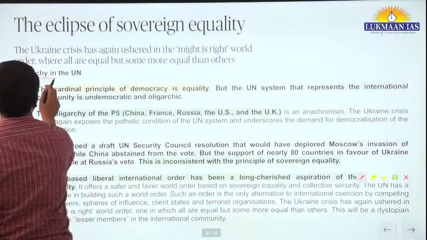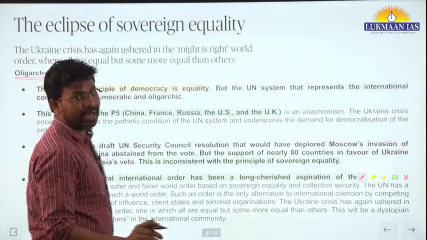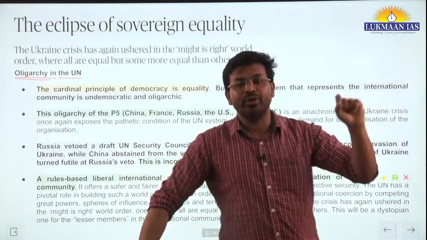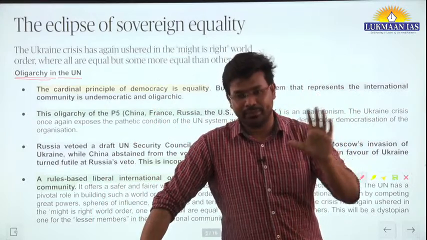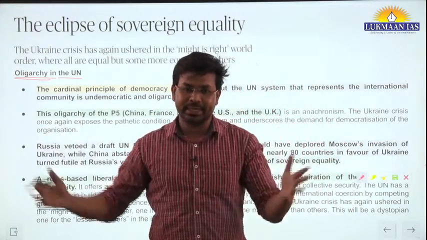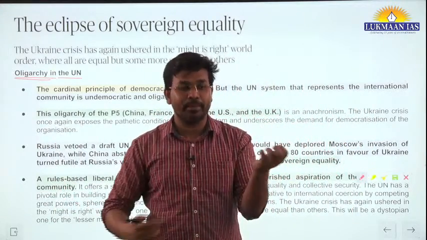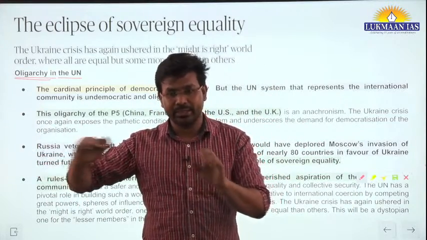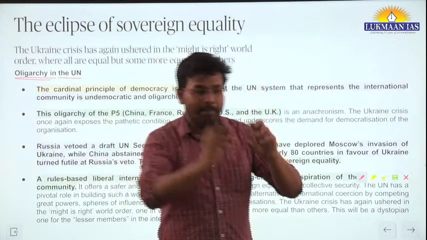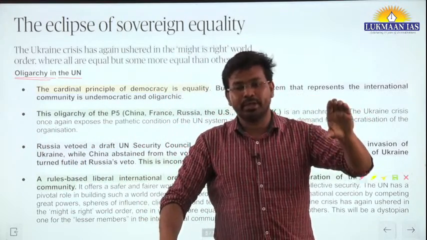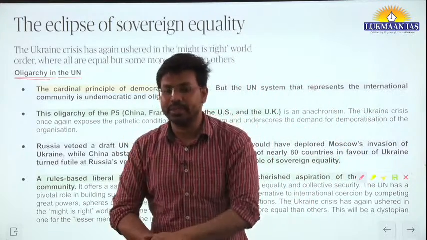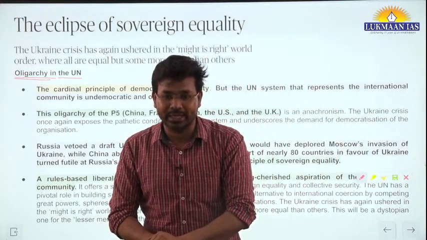So let us understand oligarchy. Oligarchy is something under international law where some powerful people are ruling the state. For example, there is a state, there is a country, but there may be a handful of powerful people. Majority of the people are poor, maybe only 1% of the people are rich. And if these rich people are ruling over the poor people, that is known as oligarchy.